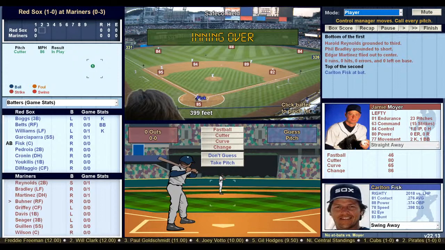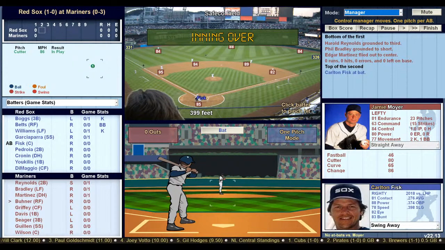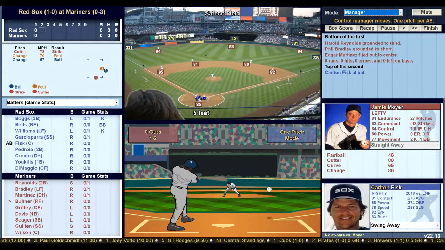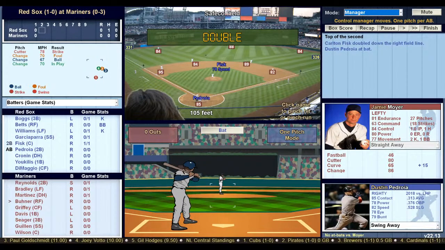So that's how I like to play it. Let's see if we can get... so it's going to be Fisk. I just go back to manager for the batters a lot of times. Moyer, 1-2 count. Fisk, ground ball through the right side. That's a double down the line, so Fisk's at second.